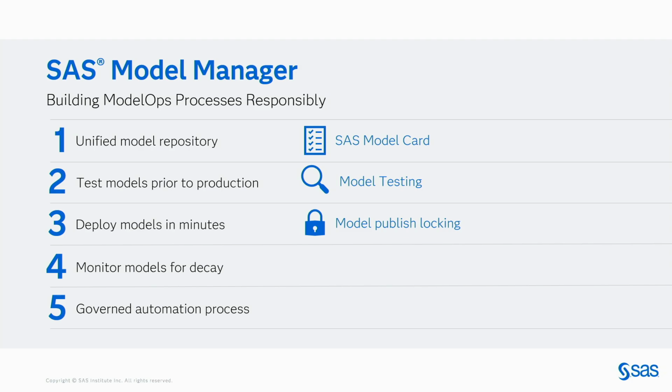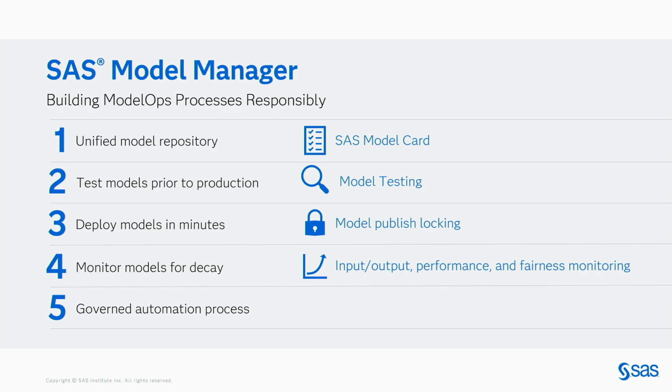Now, model publish locking is how you start to expose that model to receive traffic, and you may not want that model to be deployed by just anyone, or you may not want that model deployed until a specific point in the process. So through model publish locking, we can prevent that model from going into production until your predefined process is completed.